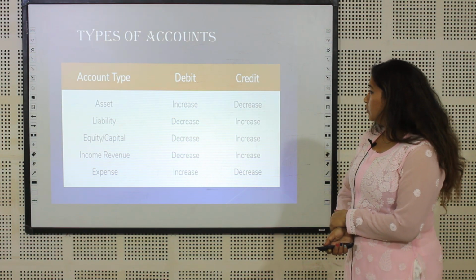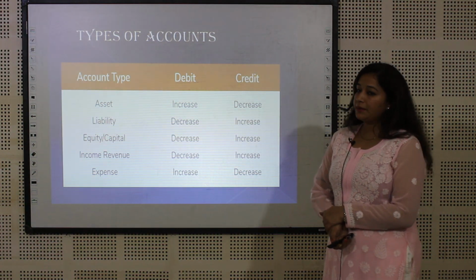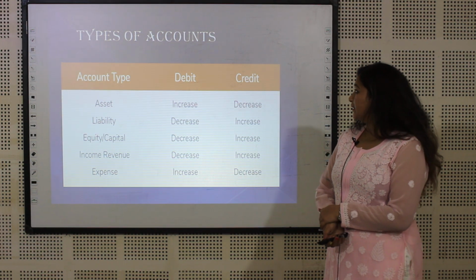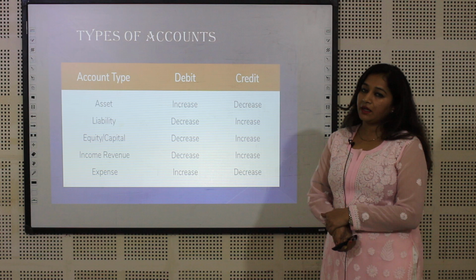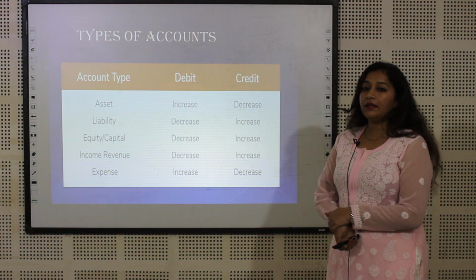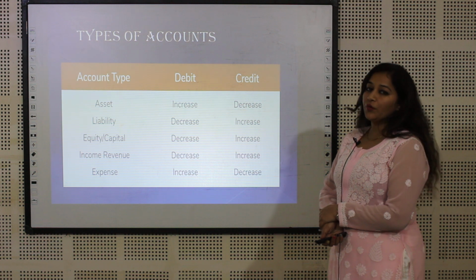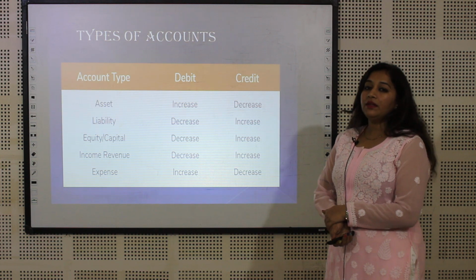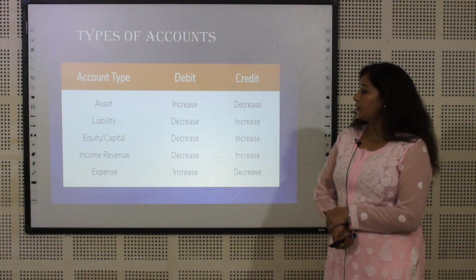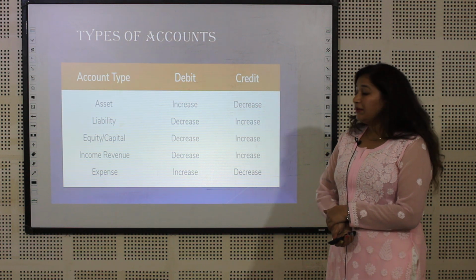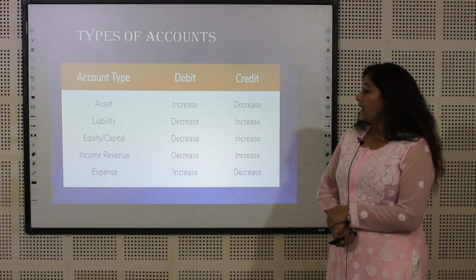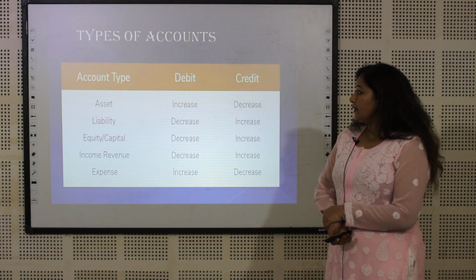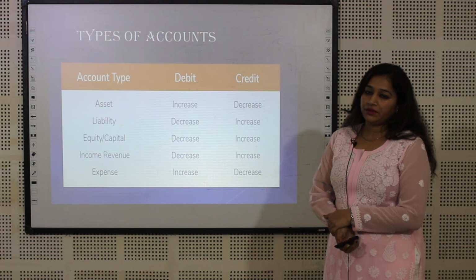Next, types of account. We have few types, and based on those types, increases and decreases are made, and based on an increase or decrease, we debit or credit the account. Firstly, asset. When the asset increases, the account will be debited. Like if the building increases, we will debit the account, and when the asset decreases, we will credit the account. Next, liability. When the liability decreases, we will debit the account, and when the liability increases, we will credit the account. Liability and asset are just opposite.